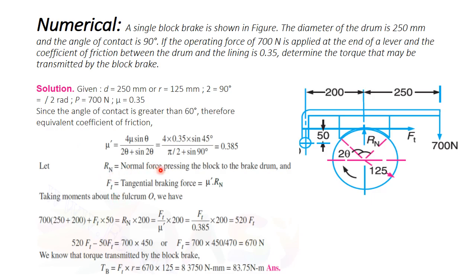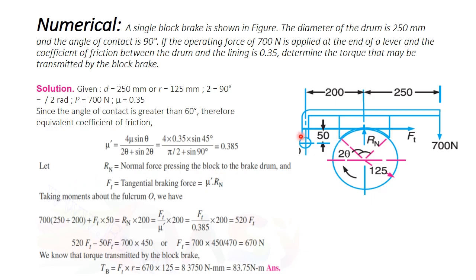Rn is the normal force pressing the block onto the drum. Ft is the tangential force. The applied torque about the center of the drum is Ft multiplied by R of the drum, which is equal to 125 mm. Therefore, the transmitted torque Tb is equal to Ft multiplied by R, where R is the radius of the drum.